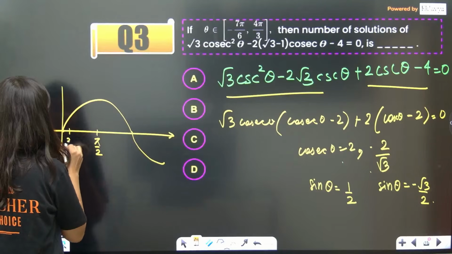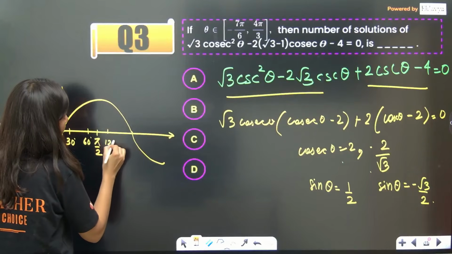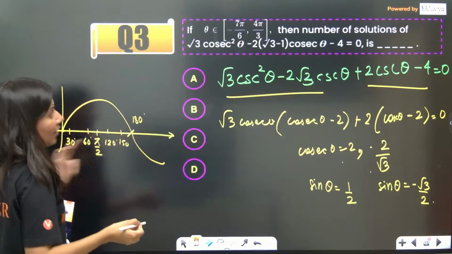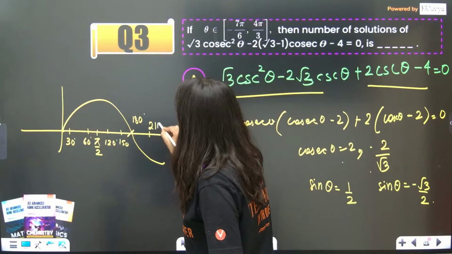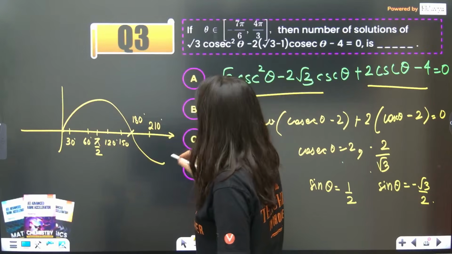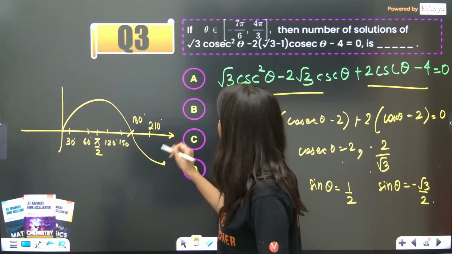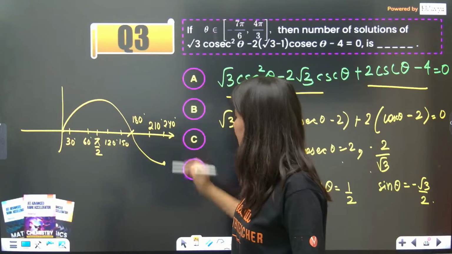So this is 30 and this is 60. Correct. Now this is 120, 150 and this is, you all know, 180. 4 pi by 3 is what? 240. So this is your 210 degree and this is 270. Before 270 you will get 240 degree. This is what your 240 degree will look like.